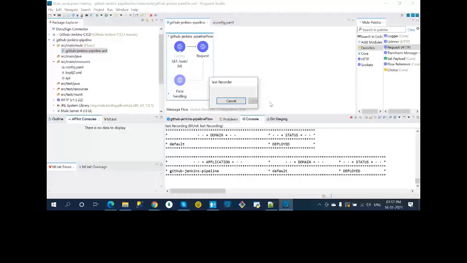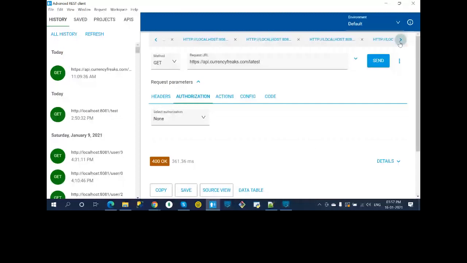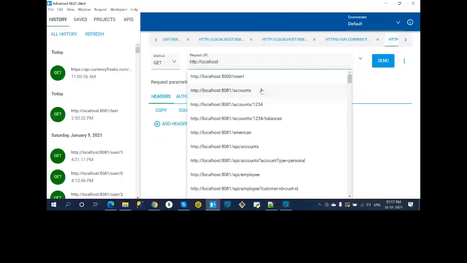So it's asking me to provide the URL to call. localhost 8081 /user/ this. Yes, we are able to see that information, right? If you go back, I will change it, no worries. But if you go back, this button is active now.